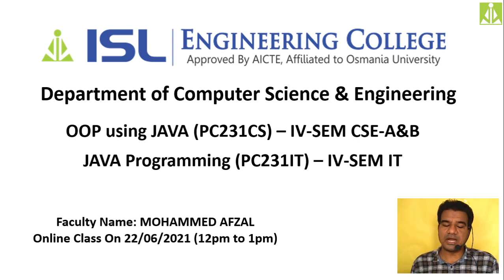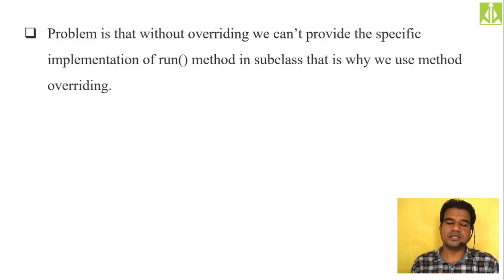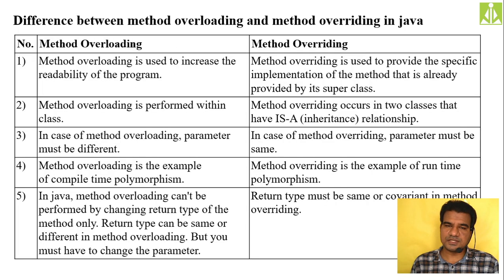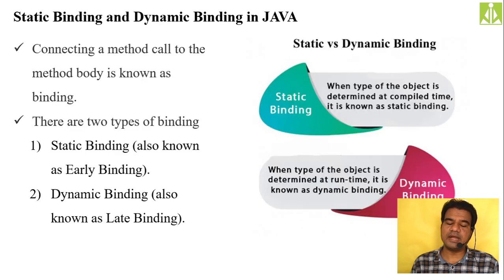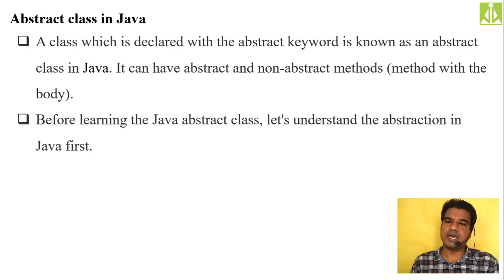So that we will do in today's session, because we already studied the super keyword, and in today's session we'll be discussing the this keyword as well. Hopefully we'll do that. So quickly, the method overriding concept, the differences between method overloading and method overriding, and different types of binding techniques, static binding and dynamic binding. Then the abstraction in Java.